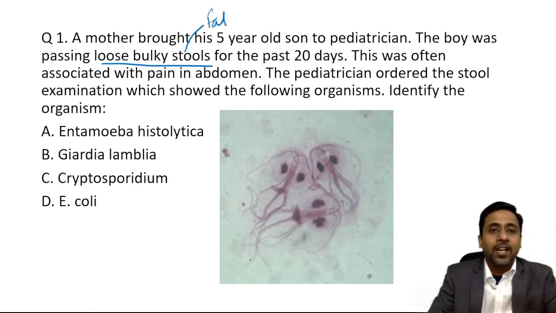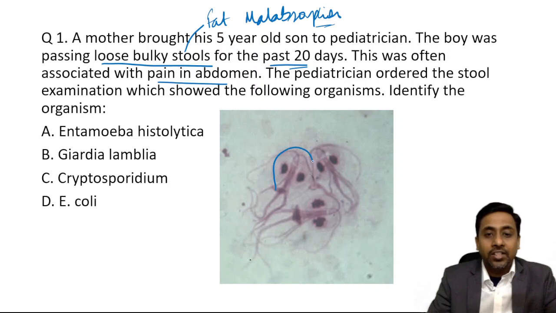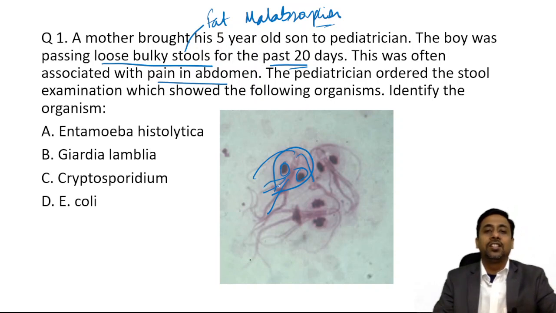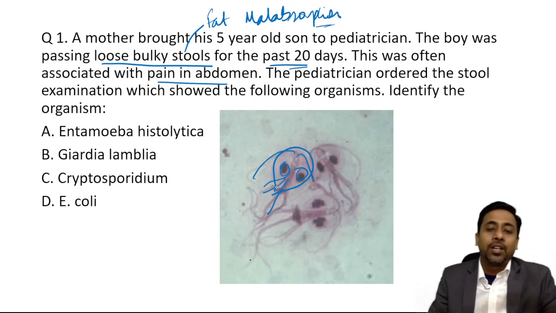Fat malabsorption, which is also known as steatorrhea, and it is for the past 20 days, so it is a chronic condition and also associated with pain in the abdomen. The organism, if you see, is a pear-shaped or heart-shaped organism with a pair of nuclei, and you can also see pairs of flagella. So there are a total of 4 pairs of flagella which can be seen. Okay, so total 8 flagella or 4 pairs of flagella, 1 pair of nuclei, pyriform shaped or heart shaped. So this is a case of Giardia duodenalis infection.